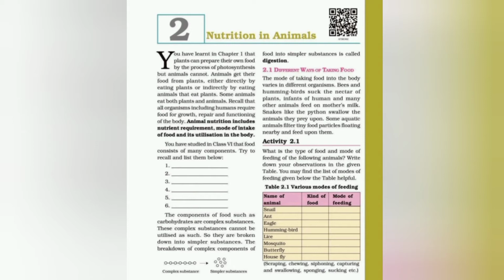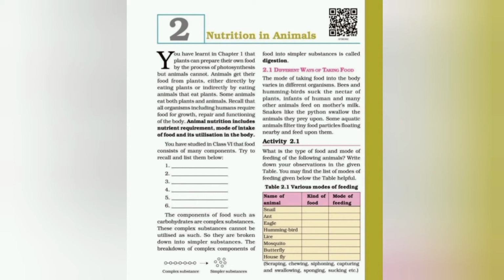So the next process is absorption. After digestion, absorption takes place. What is absorption? The process in which simple soluble digested food substances are absorbed into the blood is called absorption.